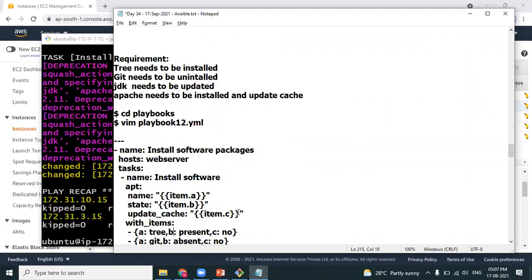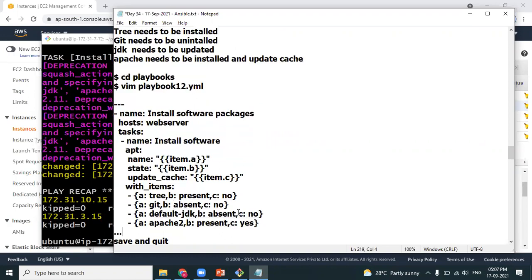So in such a case, you can use multiple variables, and the variable name should start with, as you know, item is a keyword, item.a, item.b, and item.c. If you are using multiple variables inside the loop, the previous example is only one variable inside the loop, so the variable name was item. But if you want to use multiple variables inside the loop, you should write item.a and item.b and item.c. So with_items, you can see A, B, C.